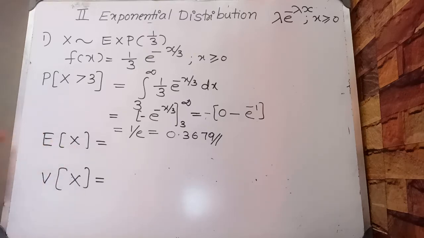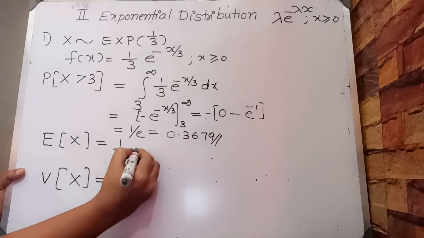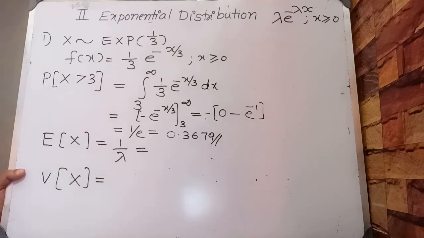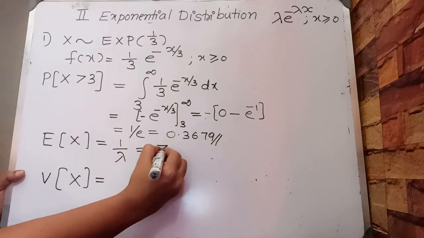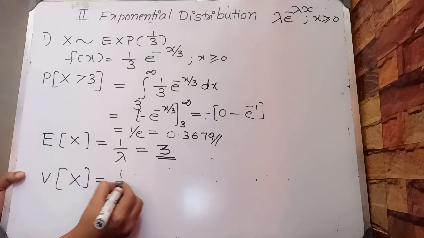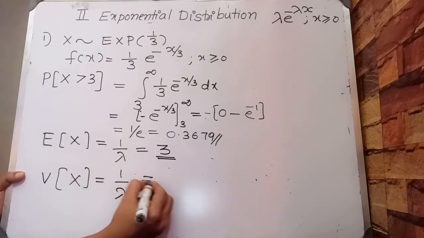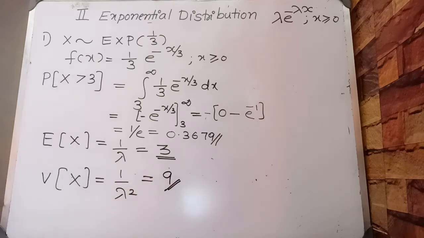We know that exponential distribution with parameter lambda has mean 1/lambda. Here lambda is 1/3, so expectation of x is 1/(1/3), that is 3. Mean of x is 3. Now the variance formula is 1/lambda squared, which is 3 squared, that is 9. So mean of x is 3 and variance of x is 9.